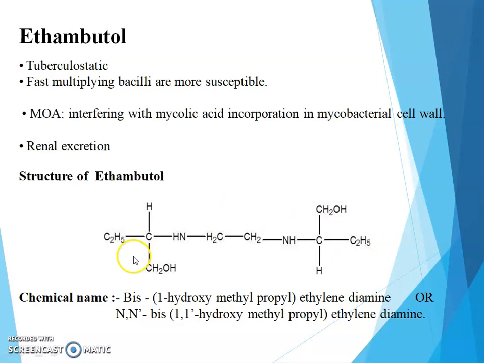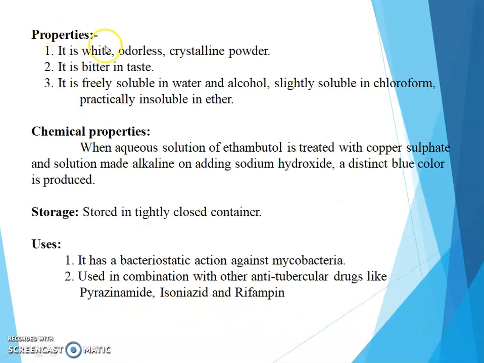This is the structure of ethambutol. Chemical name: N,N'-bis(1-hydroxymethylpropyl) ethylene diamine. Physical property: it is white odorless crystalline powder.